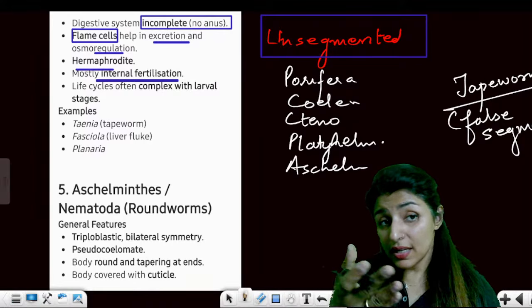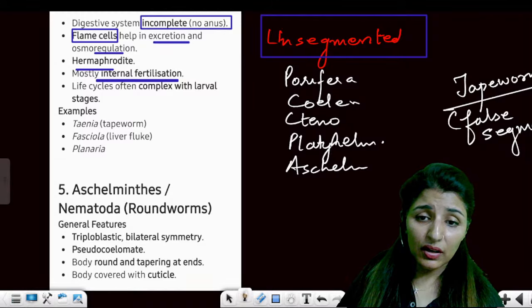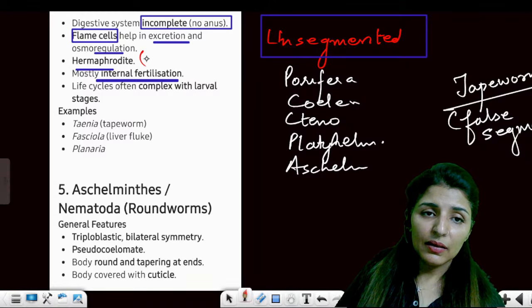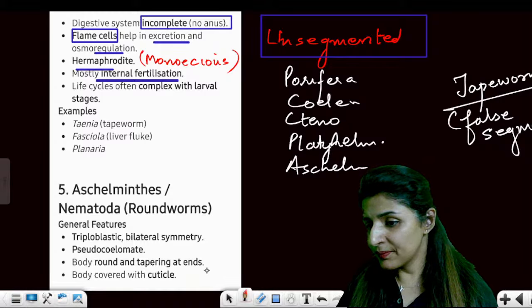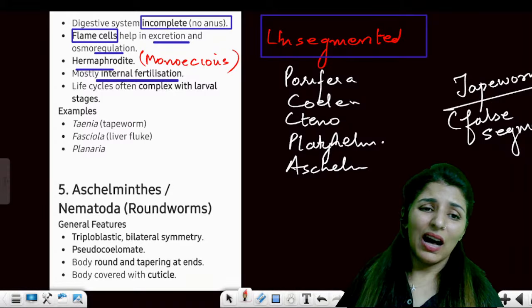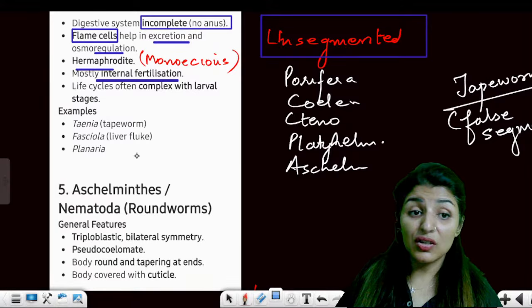Yes, monoecious is hermaphrodite only, Vishwa. Monoecious is a term used for hermaphrodite only. Bisexual. Clear? Now, planaria is also coming on to that. So this shows that your revision is going really well.